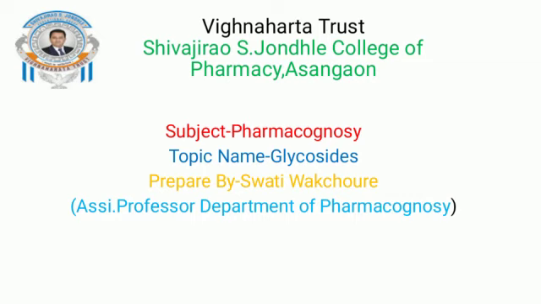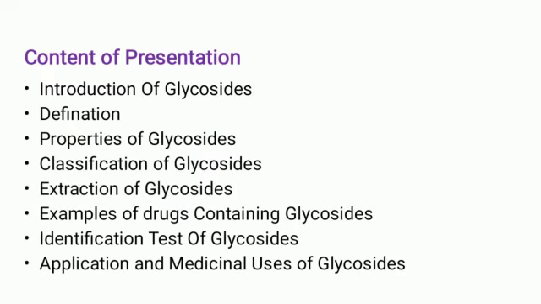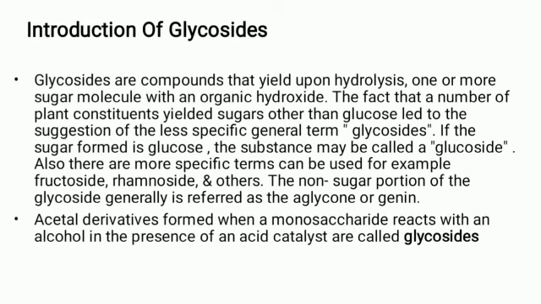Today I am going to discuss the next secondary metabolite, that is glycosides. So the content of today's presentation: introduction of glycosides, definition of glycosides, properties of glycosides, classification, extraction of glycosides, examples of drugs containing glycosides, identification tests of glycosides, application and medicinal uses of glycosides. Now, we start from the introduction of glycosides.